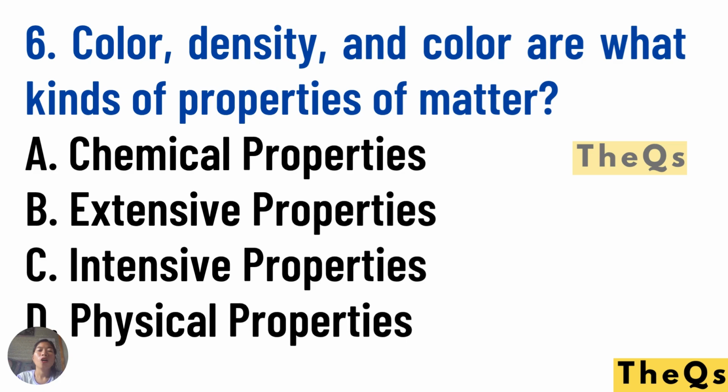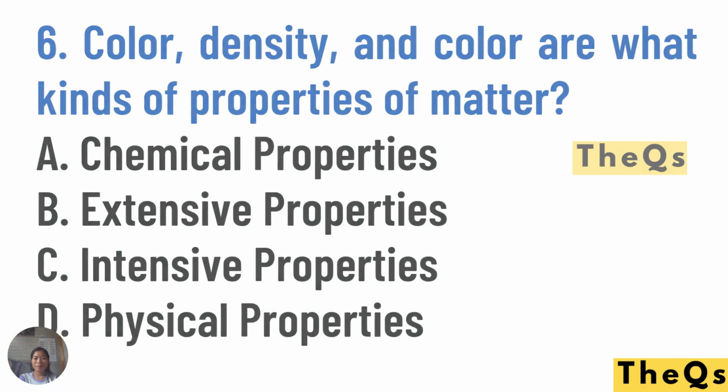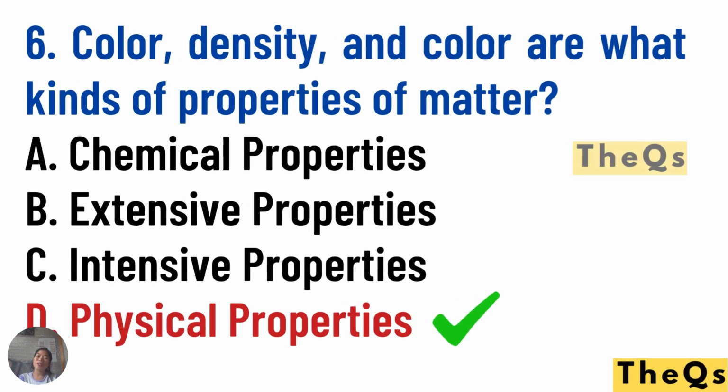Number six, color, density, and temperature are what kinds of properties of matter? A, chemical properties. B, extensive properties. C, intensive properties. Letter D, physical properties. Yes, the answer is physical properties.